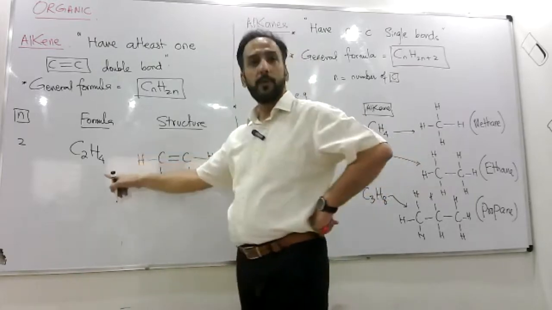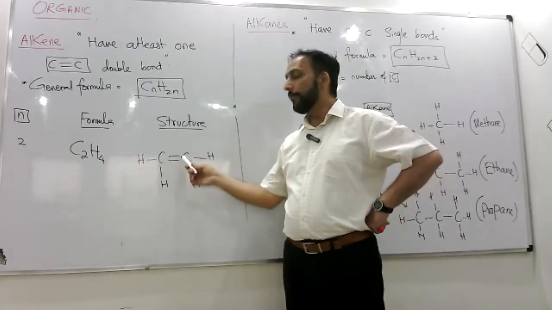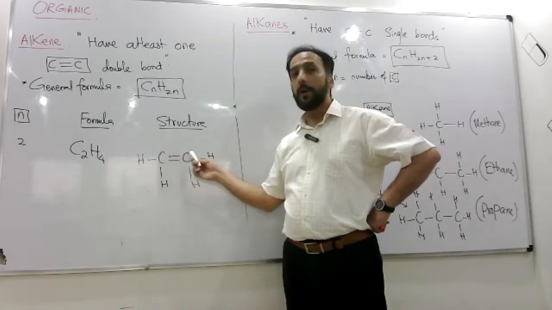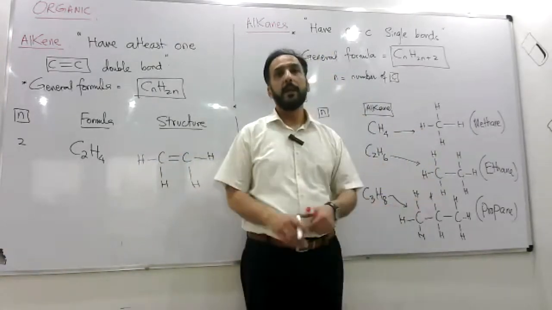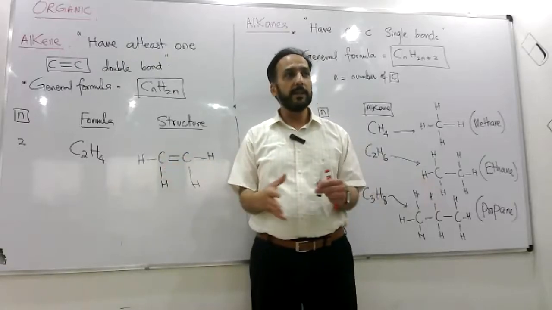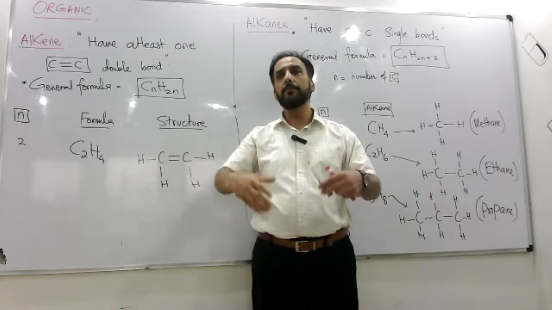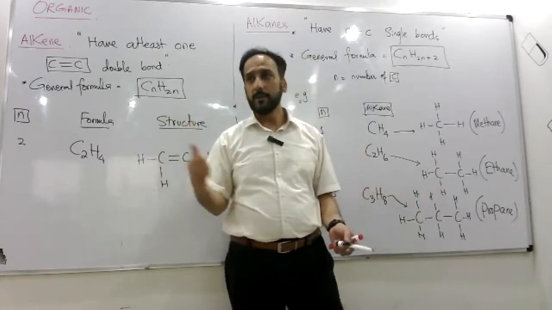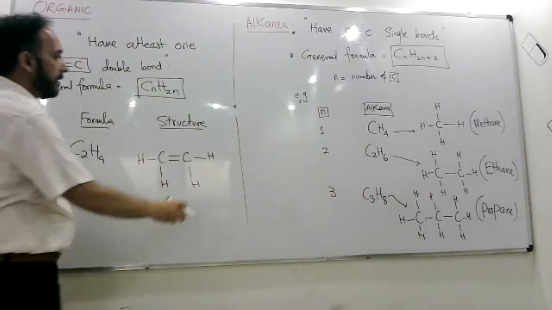So that's C2H4. You know, we still have a double bond here. I can break it and I can add more hydrogens here. It will become this. So this compound is unsaturated. It's not saturated yet. अभी इसके bonds पूरे नहीं हुए. I mean bonds complete हैं, but it can get some more hydrogen on it. That's why we call it unsaturated. Alkene is unsaturated, right? So this is like ethene.